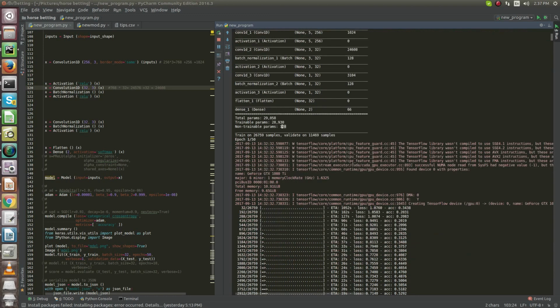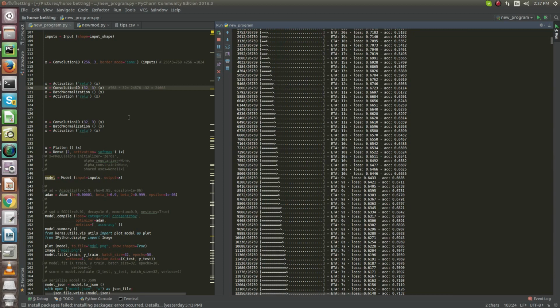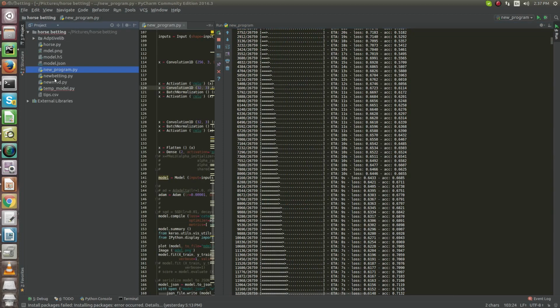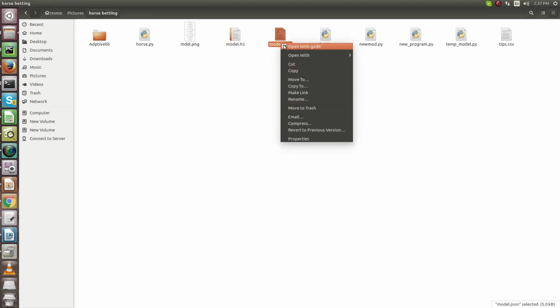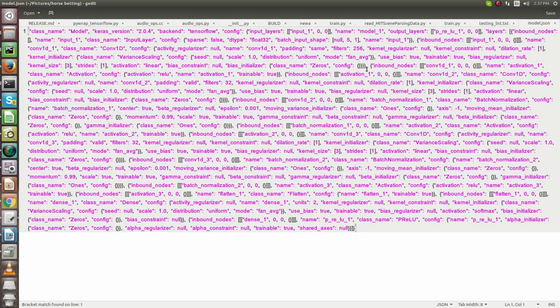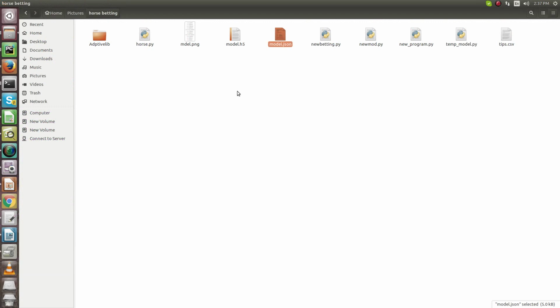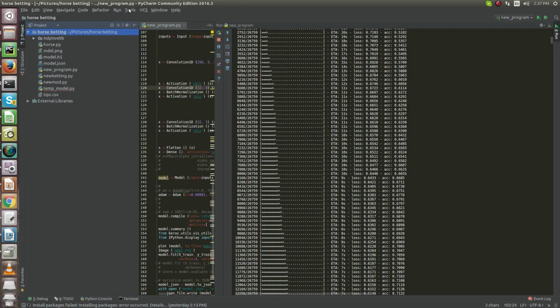And finally, when the epochs are done, the model is saved here. Let me open it. Here it is in the form of model.h5, which contains the weight information, and the JSON format, which contains the layer architecture and all such things. At the time of real-time use, all you need to do is call the script and pass the parameters, and you will get the output of which horse is going to win and which horse is going to lose.